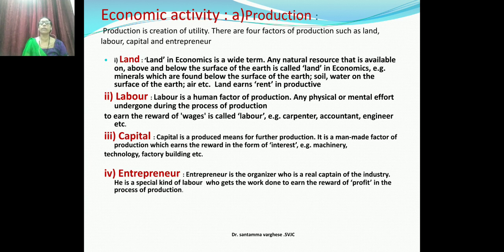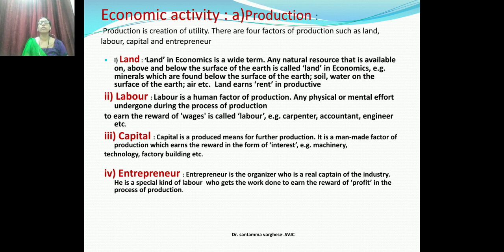Many things come under the heading of land.